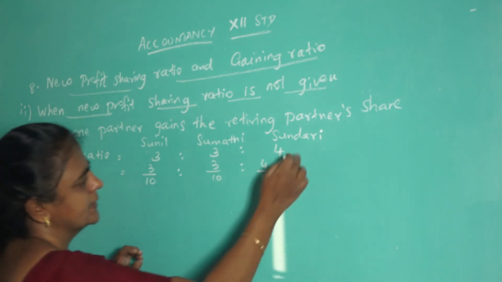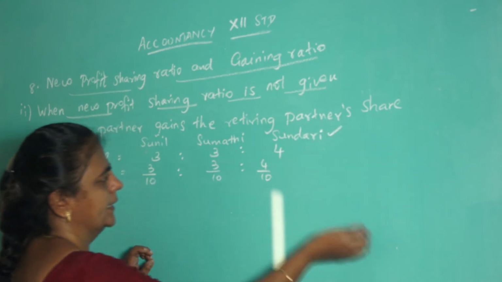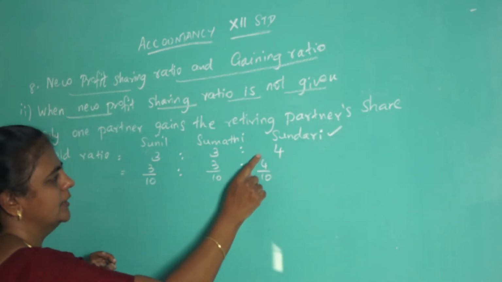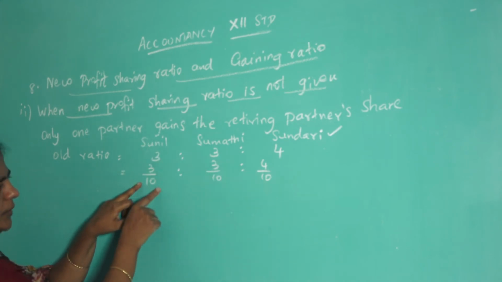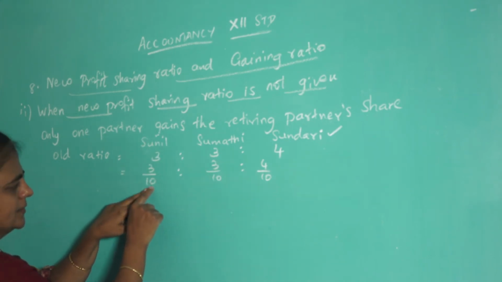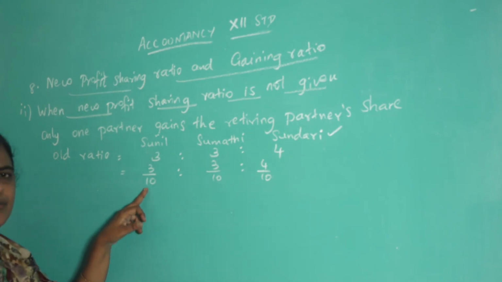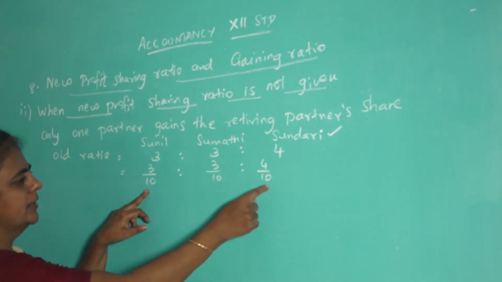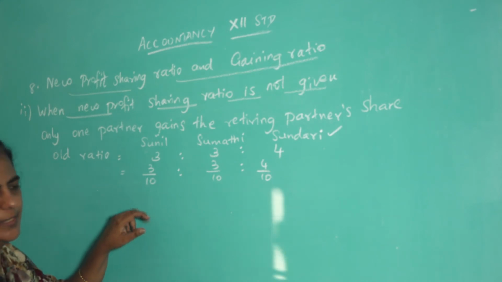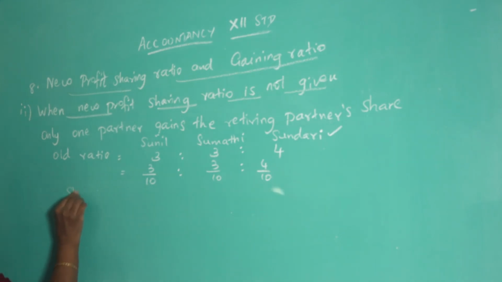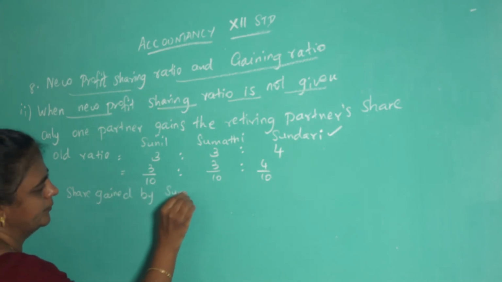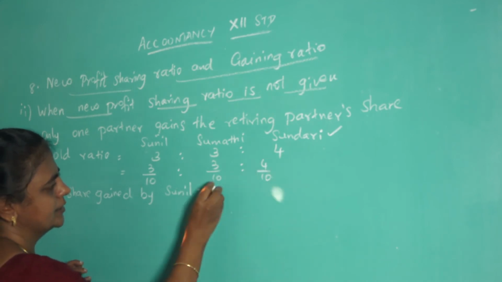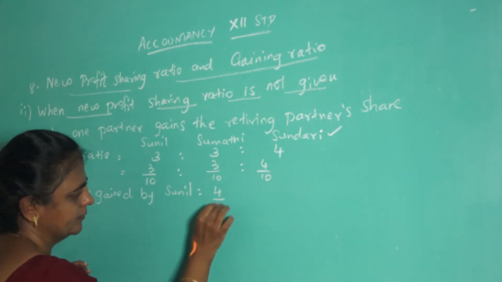Okay. Now who is retiring? Sundari is retiring. What is Sundari's share? Sundari's share is 4 by 10. Who is taking it? Gained entirely by Sunil. So Sunil will get this plus this. So you have to add Sundari's share with Sunil. Share gained by Sunil, taking Sundari's share, is 4 by 10.